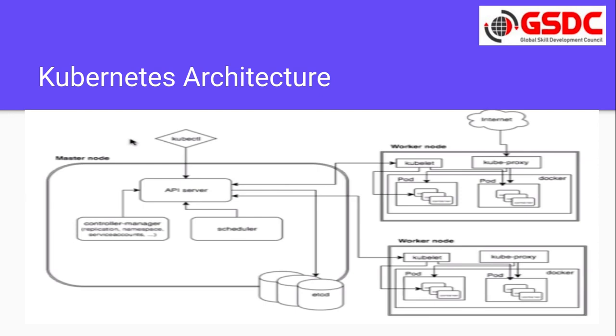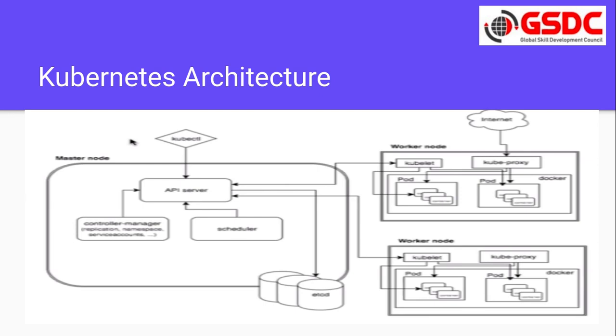Now the API server, whatever information is provided by the kubelet to the API server, it will give to etcd. Then the API server will go to the scheduler and ask where I should start these 2 containers.